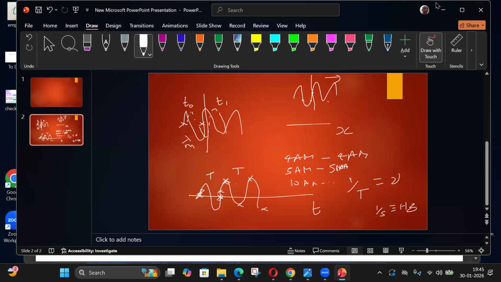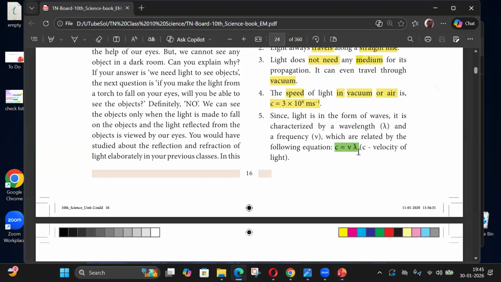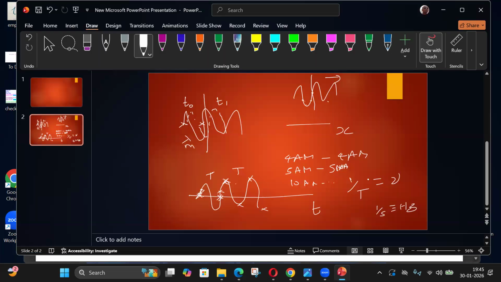So these two periodicities: the space periodicity is lambda, and the time periodicity is 1 by nu. The relation between the time periodicity T and nu is reciprocal. 1 by T is nu. T is in seconds, so 1 by second we call another unit called hertz.